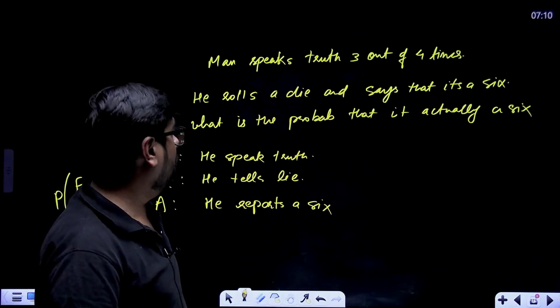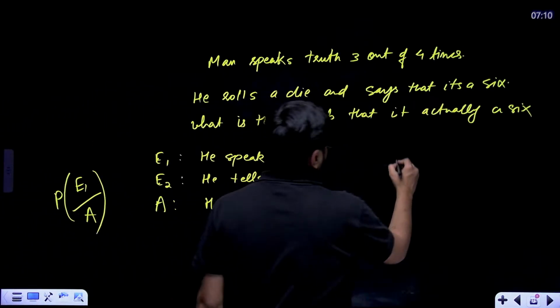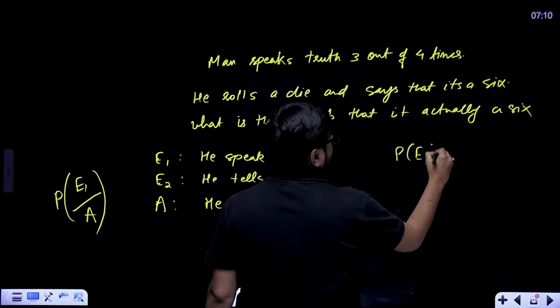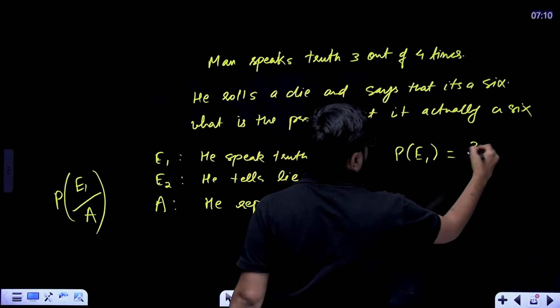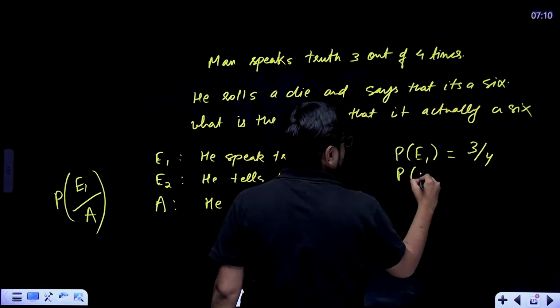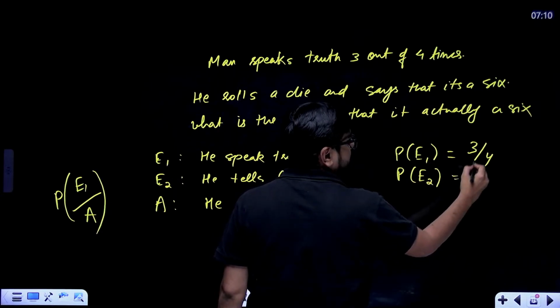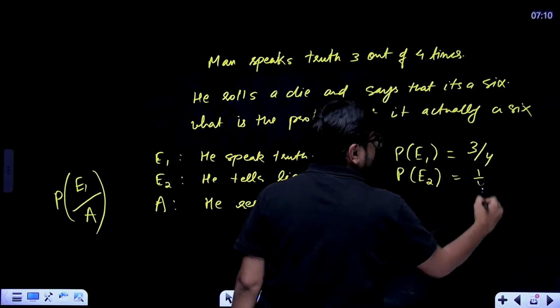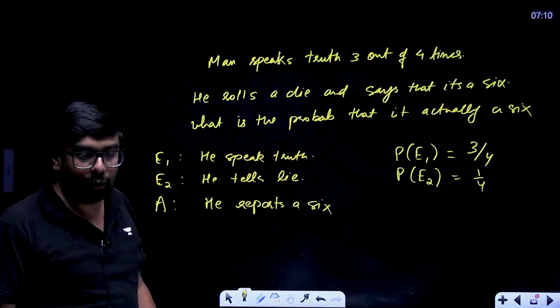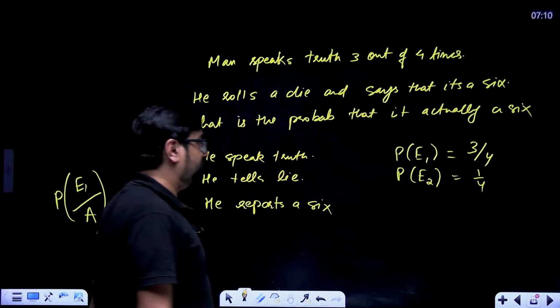Now here, what will be P(E1)? That he speaks the truth. What is P(E1)? He speaks the truth. That means 3 out of 4 times. P(E2), he speaks lie. That means 1 minus 3 by 4. That means 1/4 times he lies. Okay. What is P(A/E1)?